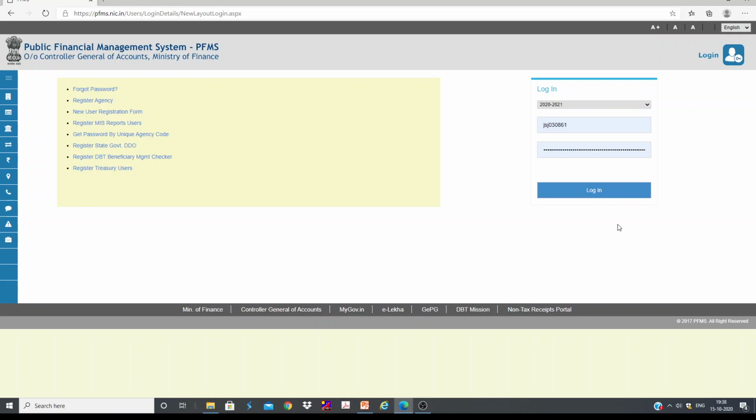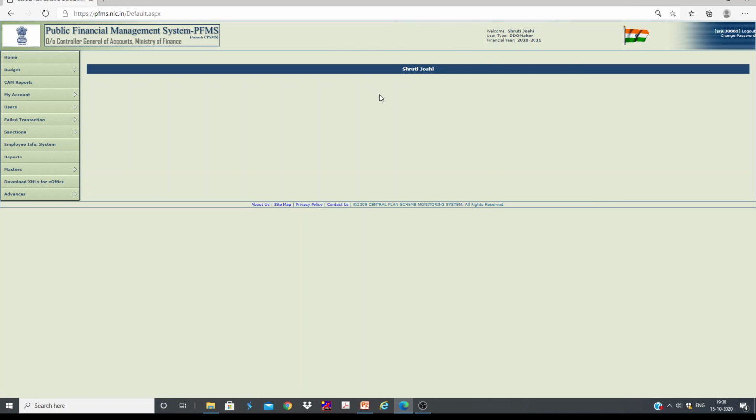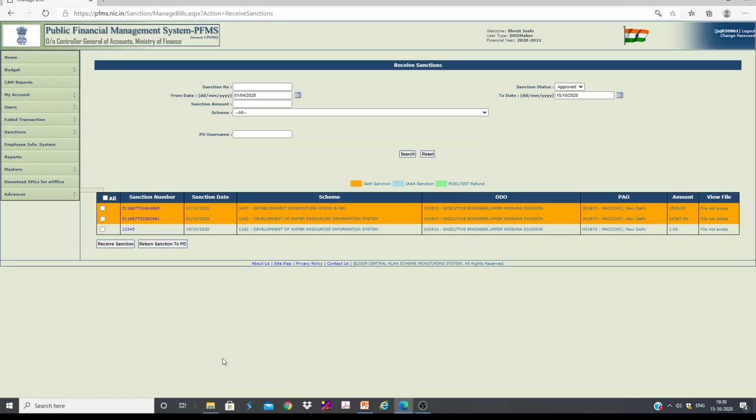Now let us try to log in to the maker. So this is the maker ID dashboard. Now let us go to sanctions. First we need to receive that sanction, and you can see here some bills with this color.